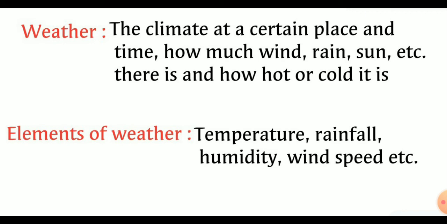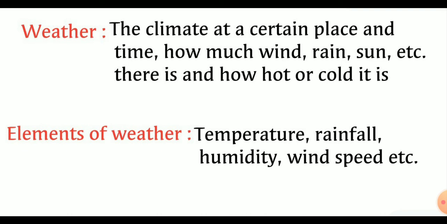Therefore, the day-to-day condition of the atmosphere at a place with respect to temperature, humidity, rainfall, wind speed, etc. is called the weather of that place. The temperature, humidity, rainfall, wind speed are called the elements of weather. Therefore, we often say that today's weather is cold or yesterday's weather was warm compared to today.